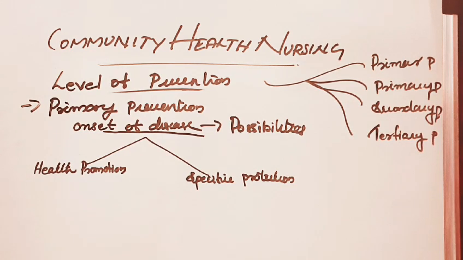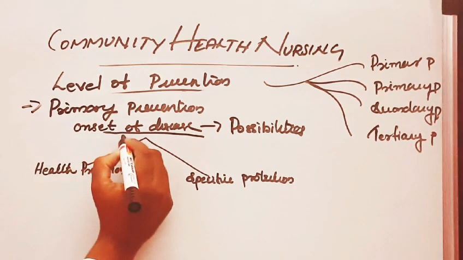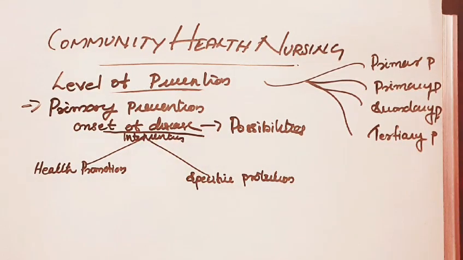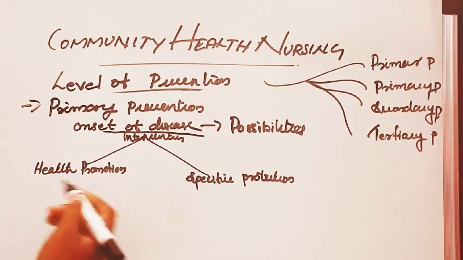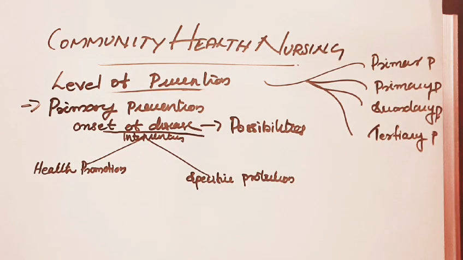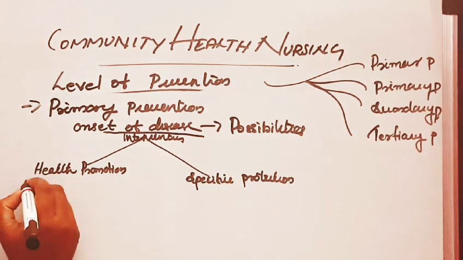Primary prevention means an action taken prior to the onset of disease which removes the possibility that the disease will even occur. In primary prevention, these interventions are divided into two ways: health promotion and specific protection.